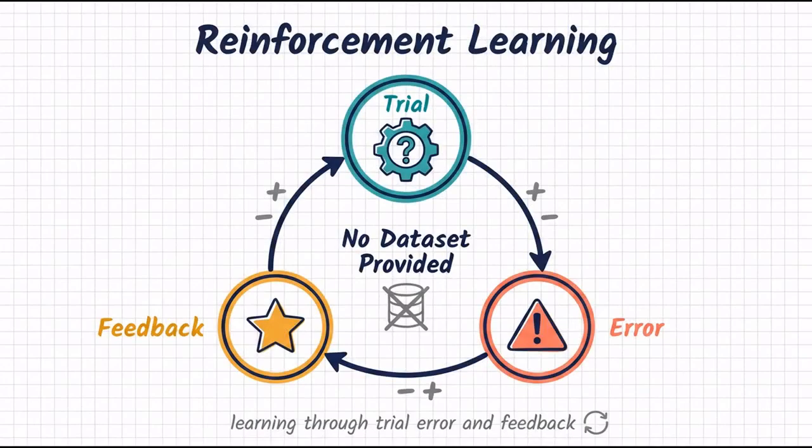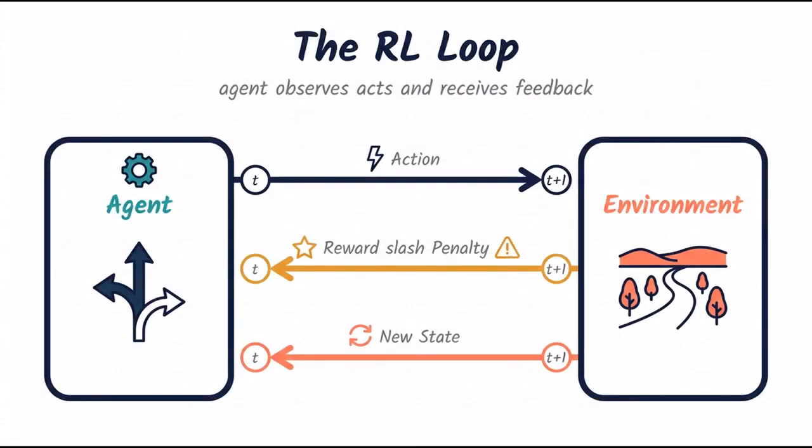Reinforcement learning trains machines through trial, error, and feedback, mirroring how living creatures learn. In this paradigm, we do not provide a dataset. Instead, we place an autonomous program, called an agent, into an interactive environment.